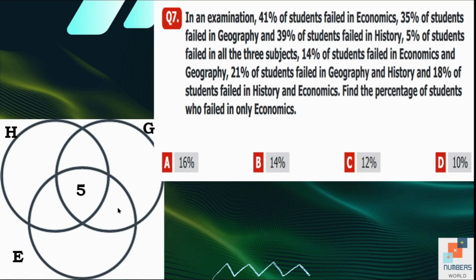As out of 14%, 5% already failed in all three subjects. So remaining are 9. So 9 plus 5 is equal to 14. So 14 failed in both. Out of them, 5 failed in all.